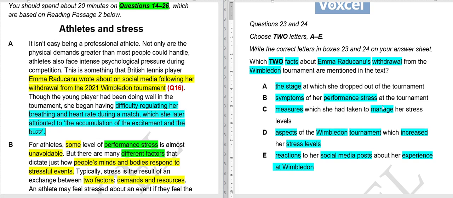Symptoms of her performance at the tournament: can this be the answer? Is there any mention of symptoms of her performance stress? Yes. What were the symptoms? Her difficulty in regulating her breathing and her heart rate during a match at the tournament. So obviously this is our answer. Let me write here, question number 23, 24.